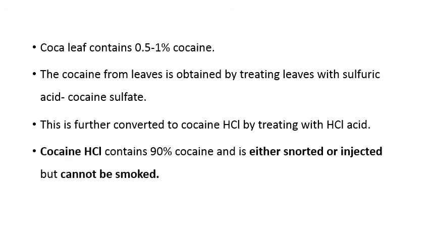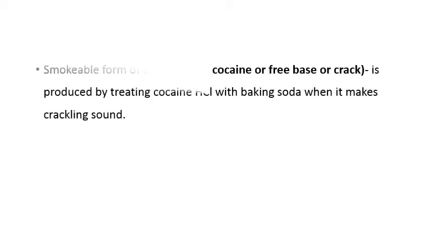This cocaine hydrochloride contains 90% cocaine, and this is the one which is either snorted or injected. But this cocaine hydrochloride cannot be smoked. So the smokable form of cocaine is nothing but the free cocaine or free base, also called crack.